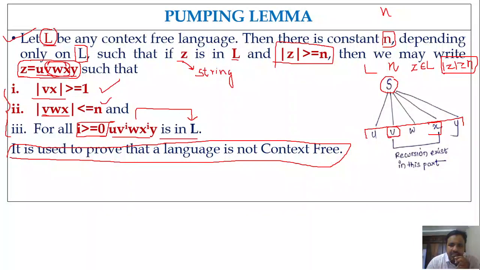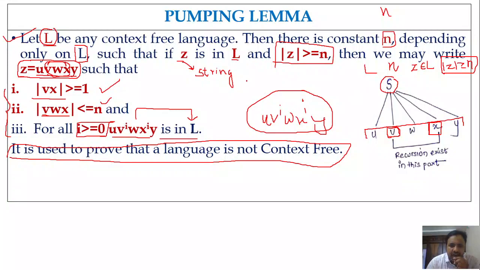So that's why we consider v power i, x power i, because we are going to have the recursion in the v part and x part. That is the reason we write u v power i w x power i y.